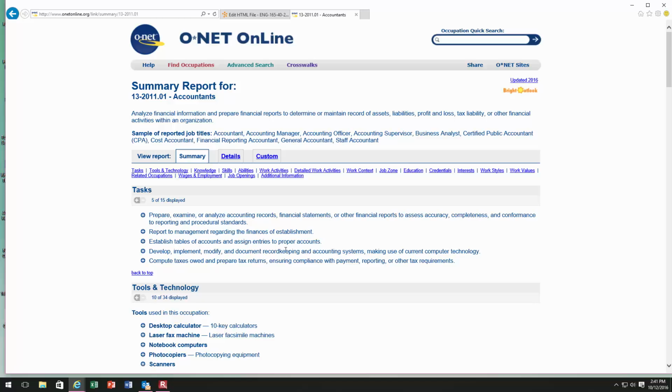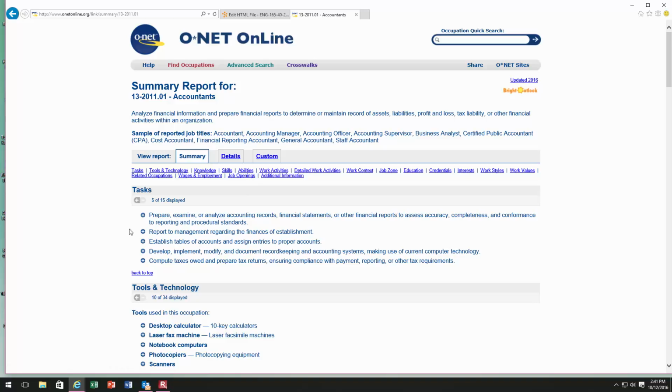This is where you land once you click on that option, and this is a summary report for accountants. I want to walk you through the type of information that's included here. Up here under the summary tab, there are different links that will take you directly to parts further down the page: tasks, tools and technology, knowledge, skills, abilities, education, credentials, work styles, wages and employment, even job openings if you're interested in looking for a job in this field.